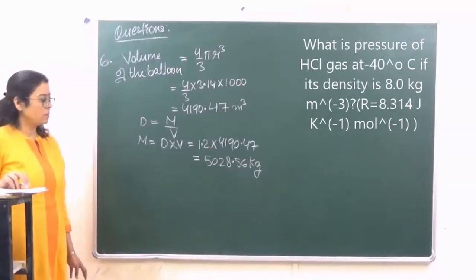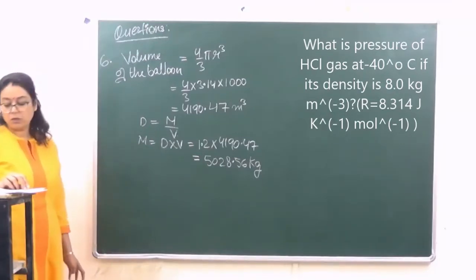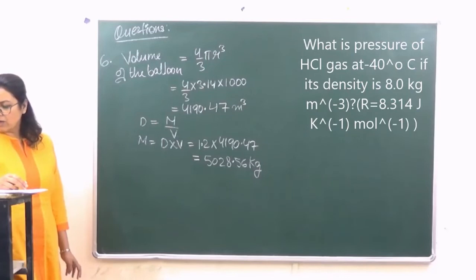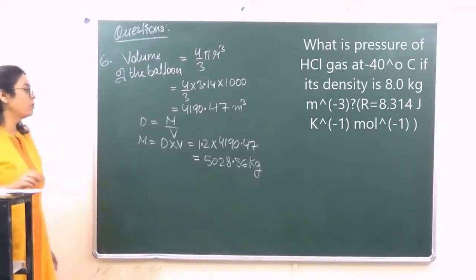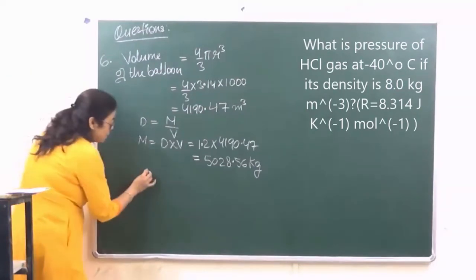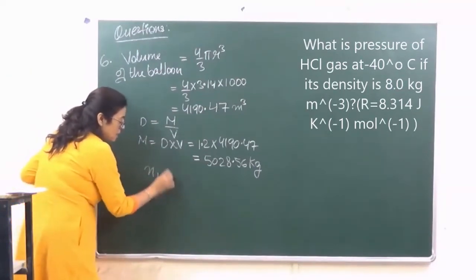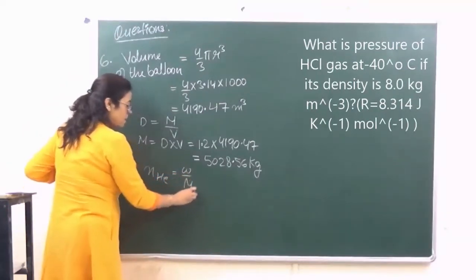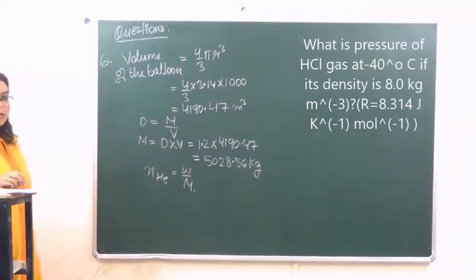The atomic mass of helium is 4. With that, we will first calculate the number of moles of helium, which is weight upon molar mass.